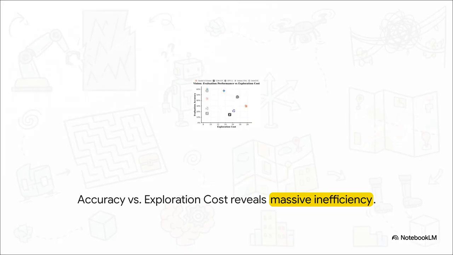When you map out the exploration cost, the inefficiency is just glaring. The researchers compared these cutting-edge foundation models against simple scripted proxy programs that were coded just to efficiently sweep a room. The advanced AIs, they wander around in a highly unsystematic, redundant way. Honestly, it's like watching a completely lost tourist who absolutely refuses to ask for directions. They take far more steps, expend way more energy than the simple proxy scripts, but they completely fail to match the proxy's efficiency, and they produce worse final results. They literally just do not know how to systematically gather information.